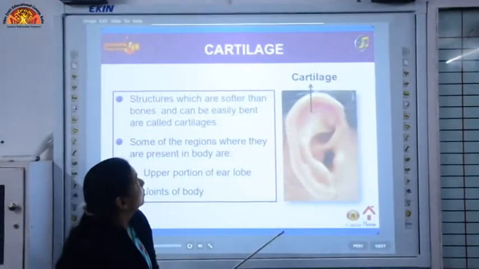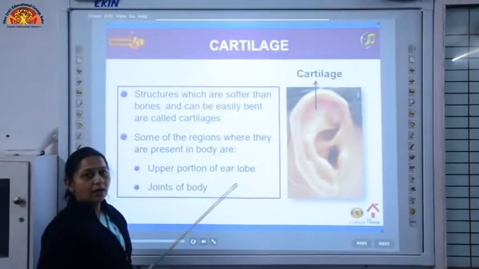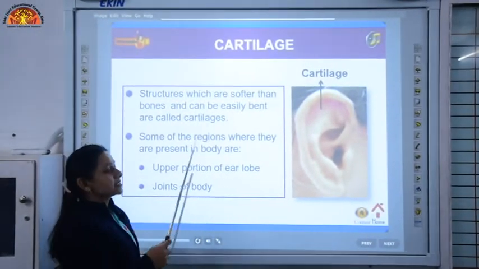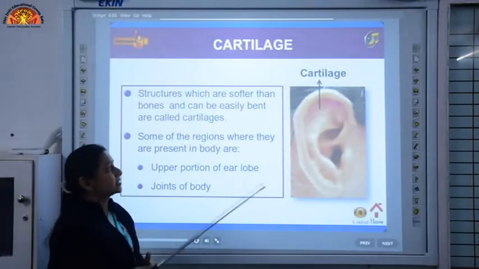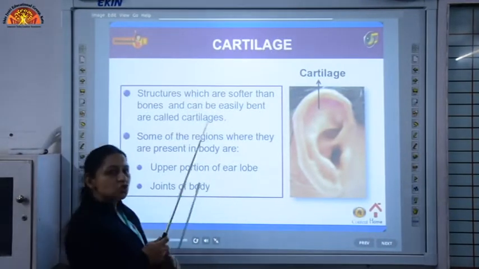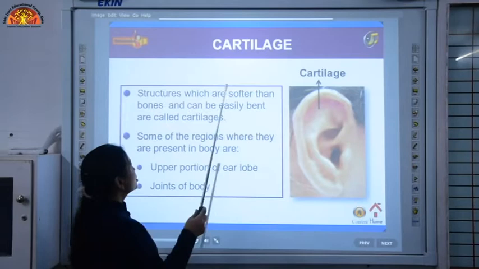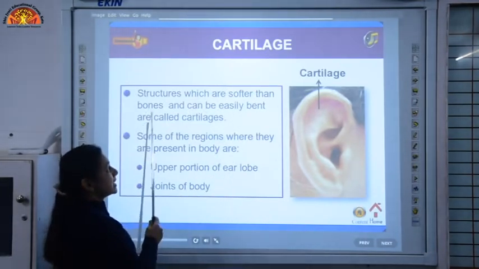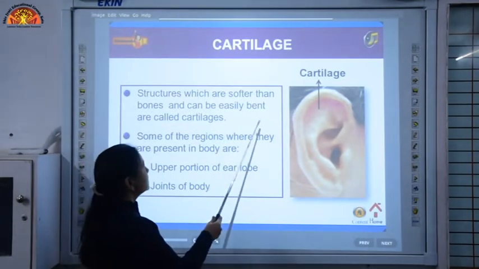Now children, these bones along with cartilages. Now what are cartilages? Cartilages are soft structures which are softer than bones and can be bent easily.